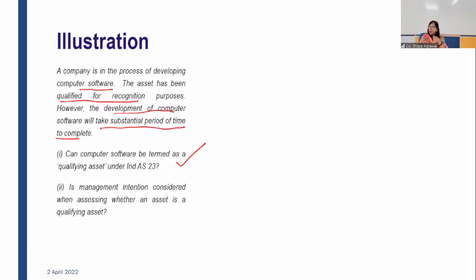For an asset to be qualifying, it needs a substantial period of time, and second, there should be directly attributable cost. If an entity is not able to directly attribute any borrowing cost to that particular qualifying asset, it will not be capitalized. So both conditions have to be satisfied at the same time. Fine.